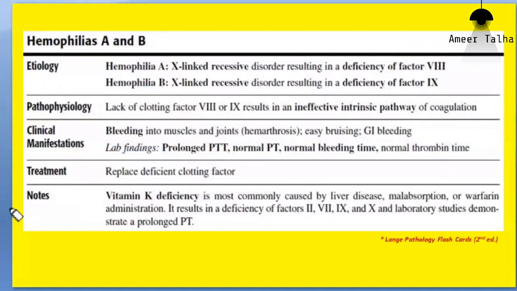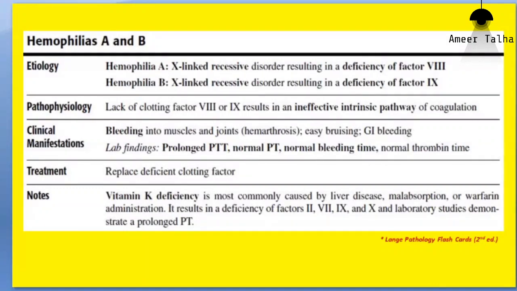In some cases, there is a third type of hemophilia that is known as hemophilia C. So this hemophilia C is due to deficiency of which clotting factor? Anyone? It is factor 11.